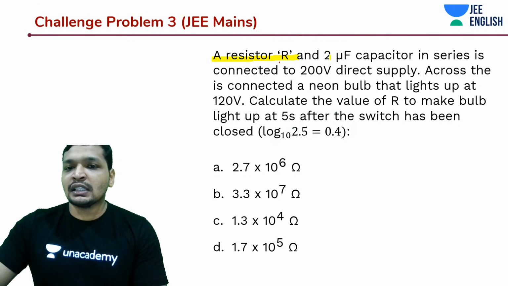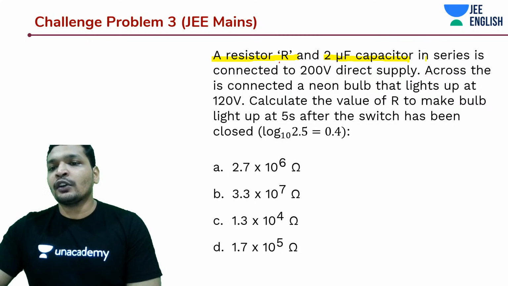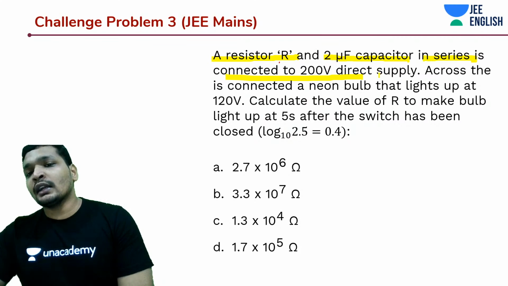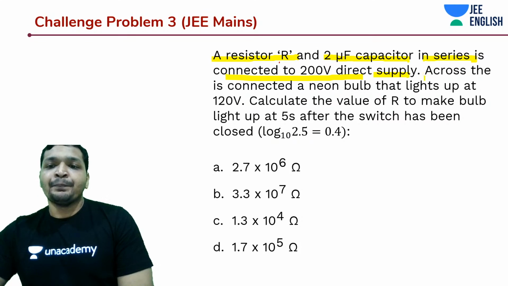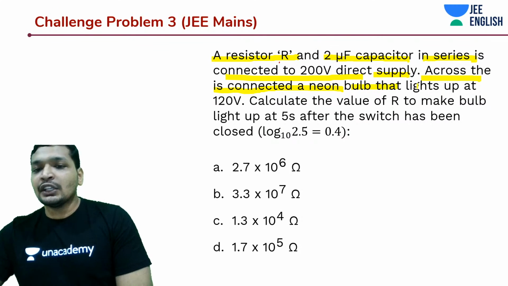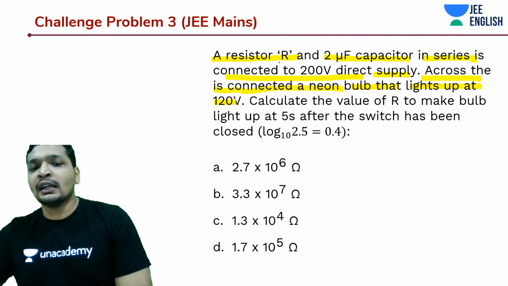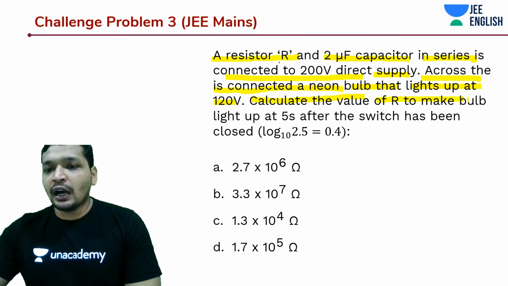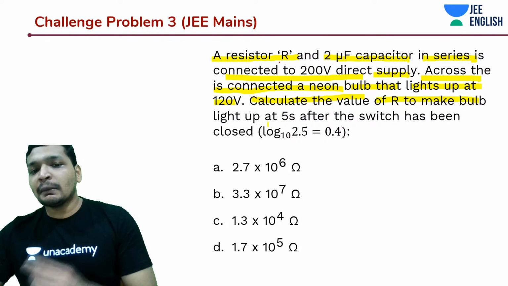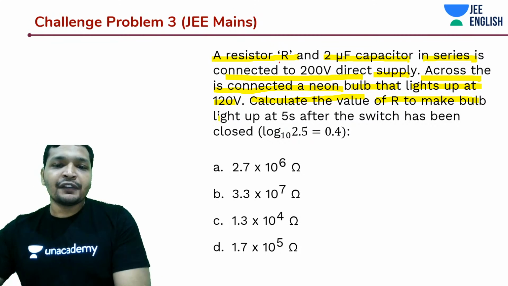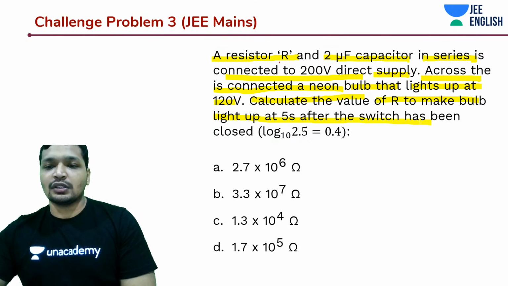A resistor of resistance R and a capacitor of 2 microfarad is connected in series to a 200 volt direct supply. Across the capacitor is connected a neon bulb that lights up at 120 volts. Calculate the value of R to make the bulb light up 5 seconds after the switch has been closed.